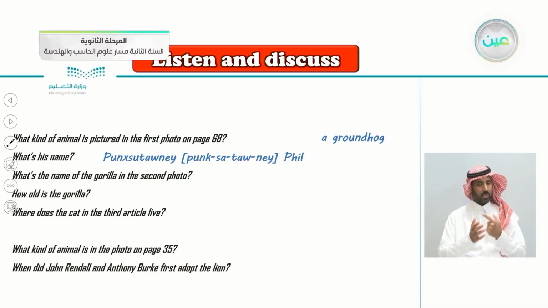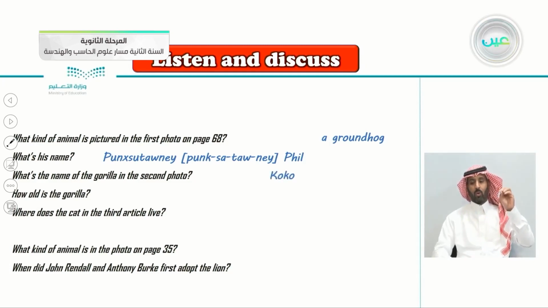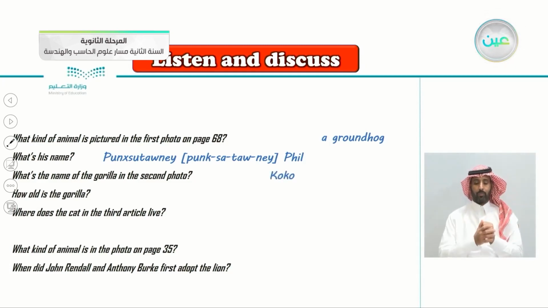What's the name of the gorilla in the second photo? Do you remember it? So, yes, his name is Coco. How old is the gorilla? Do you remember how old the gorilla is? So let's see the correct answer here. 35 years old.